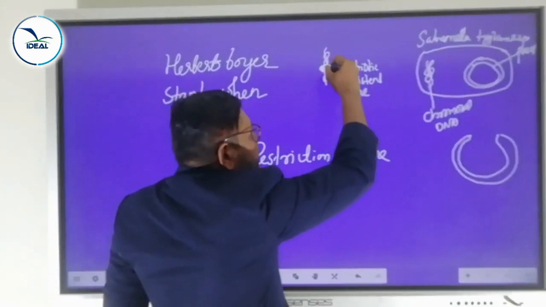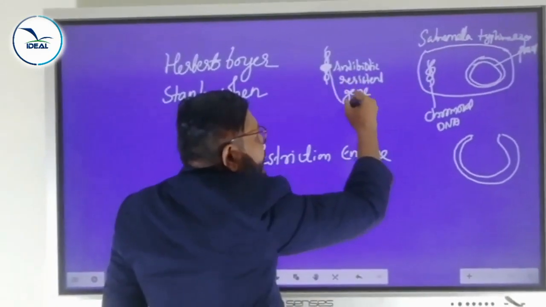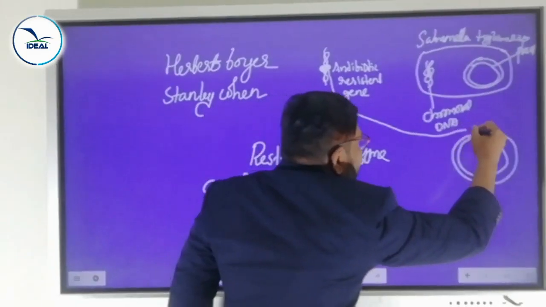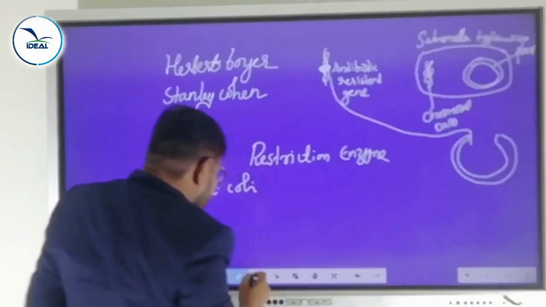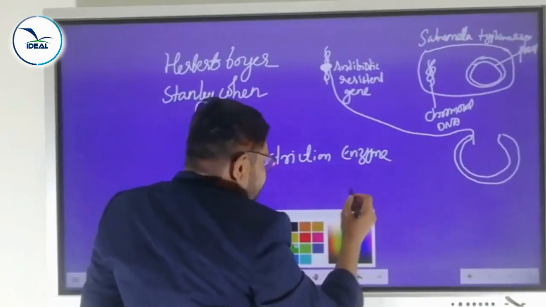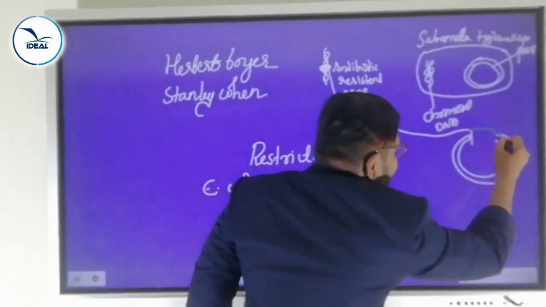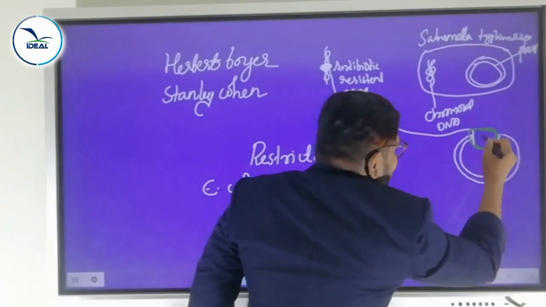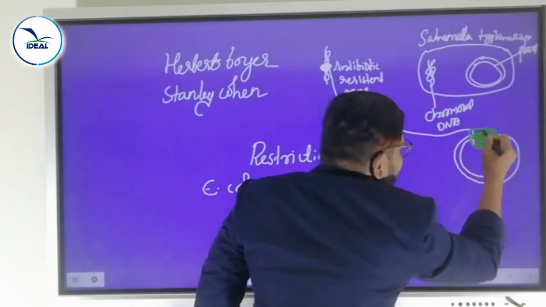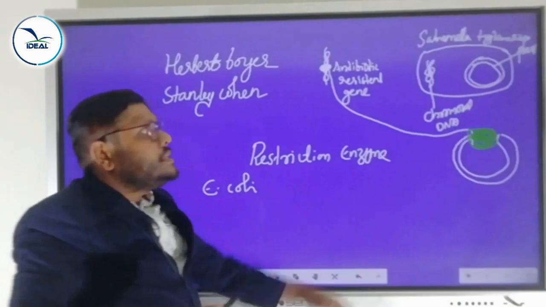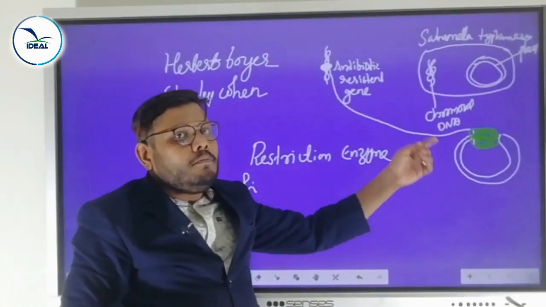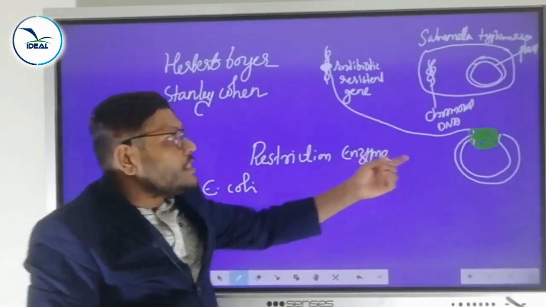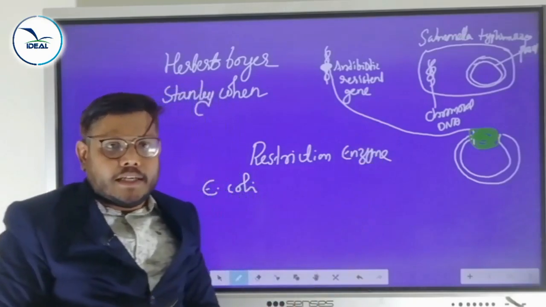After that, this particular antibiotic resistant gene is linked with the plasmid of the Salmonella typhimurium bacterium.